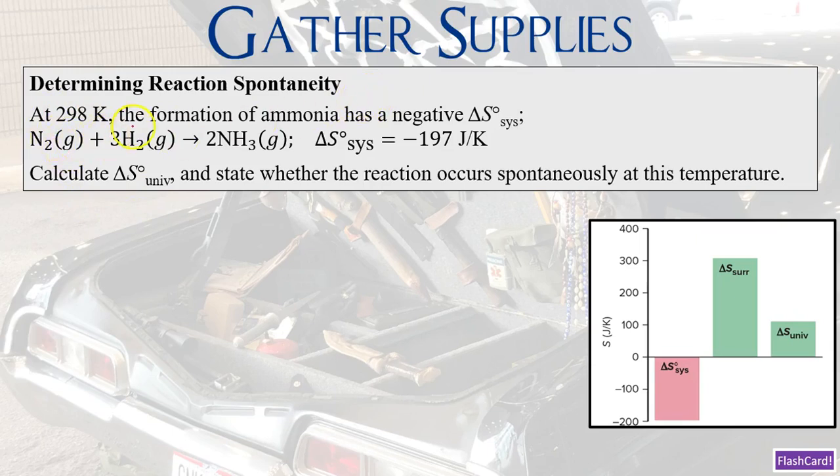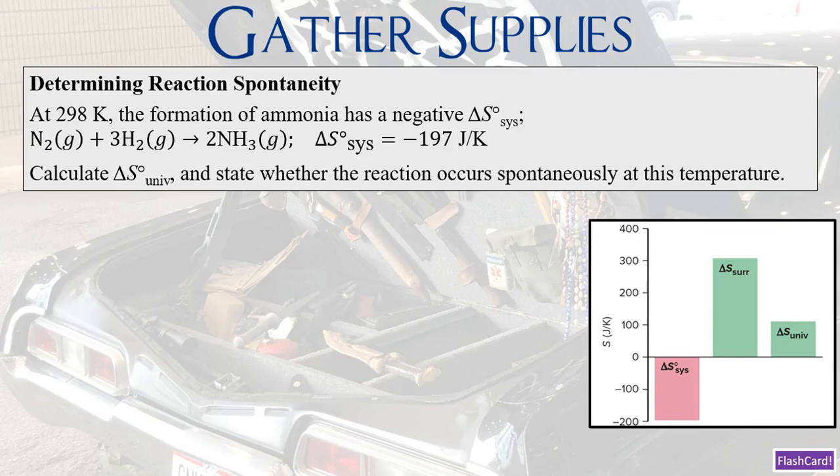At 298 Kelvin, the formation of ammonia has a negative delta S naught of the system. So we are at standard state here, folks, for the system. It gives us the reaction that N2 plus 3H2 is going to produce 2NH3. And delta S naught for the system is equal to negative 197 joules per Kelvin. It tells us to calculate delta S naught of the universe and state whether the reaction occurs spontaneously at this temperature. In other words, will the N2 and 3H2 molecules spontaneously form these 2NH3 molecules or not? Figuring out the delta S naught of the universe and getting that value will help us answer that question.